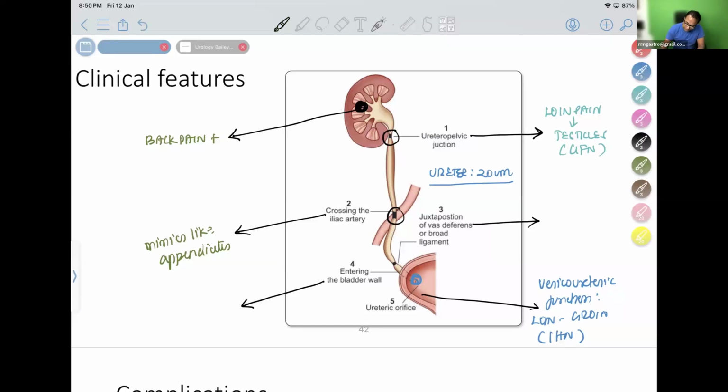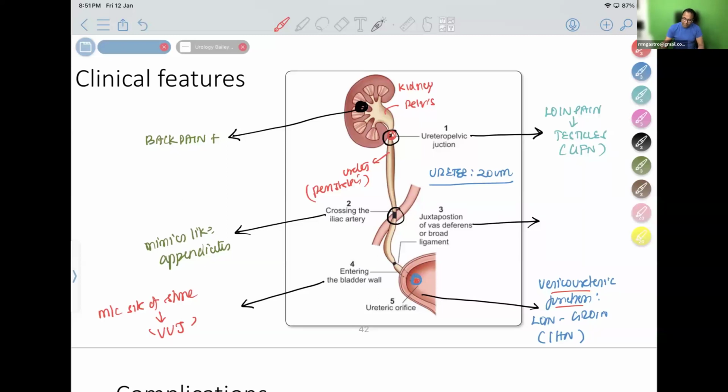Urology anatomy is the simplest of all the anatomies. So the parts are the kidney and renal pelvis. This is the ureter, so the junction is the uretero-pelvic junction. Then the ureter is 20 centimeters. It is identified by means of peristalsis during surgery, and the lower ureter enters the bladder, and the ureteric orifice is known as the vesico-ureteric junction. Most common site of stone obstruction is where? It is the VUJ. The vesico-ureteric junction is the place where most of the time the stone gets obstructed.